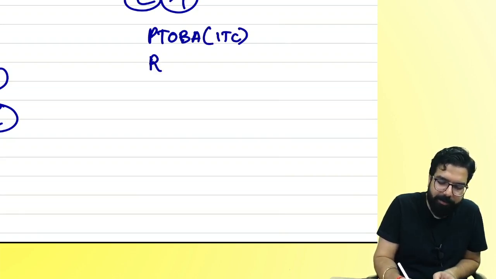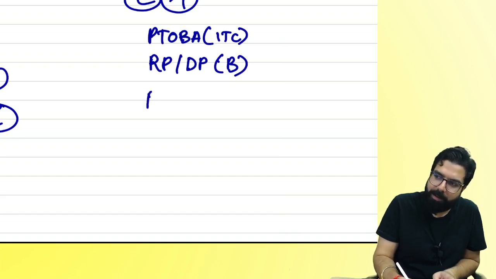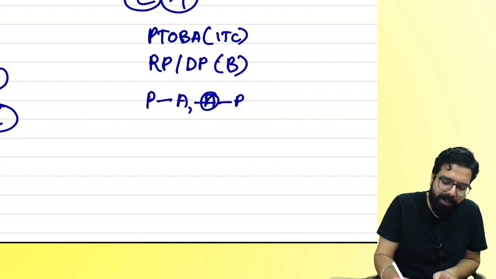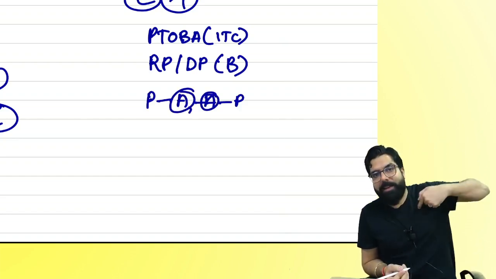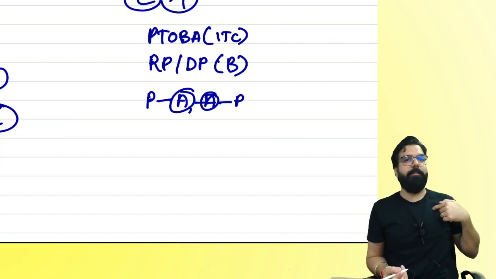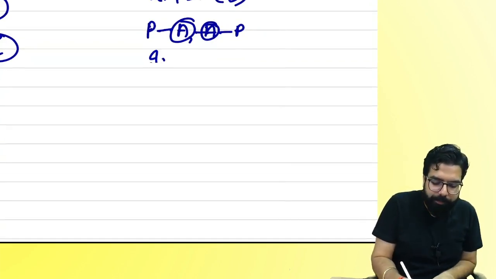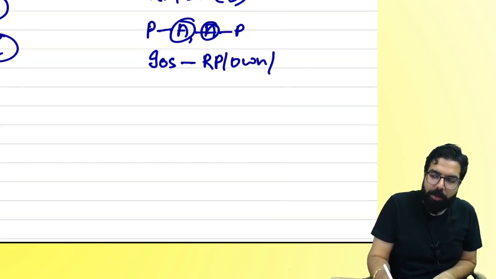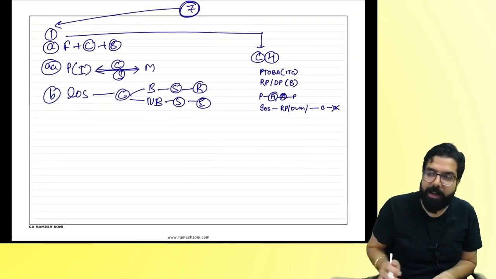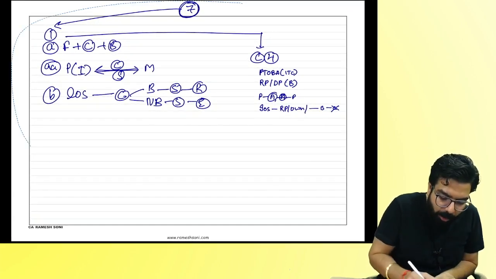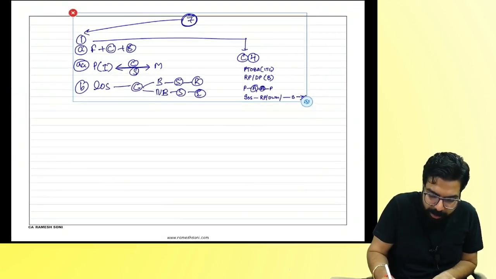Number 1, business asset where ITC was availed on such asset. Supply between related persons or distinct persons in the course of business. Third one, principal to agent and agent to principal. Which agent is this? The one who is buying in his name or selling in his name. Last one, importation from a related person or own establishment, but without consideration, also will be considered as supply. This much we had already learned. Now, what did we go ahead and complete, everyone?